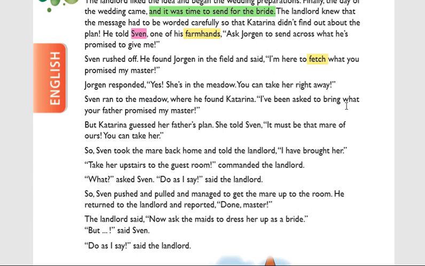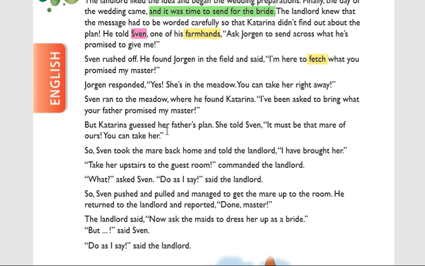I have been asked to bring what your father promised my master. So Sven reached where Katrina was available, and he said, I have been asked to bring. Katrina, your father gave a promise to my master. According to that, you have to give it. I want to take it to my master.